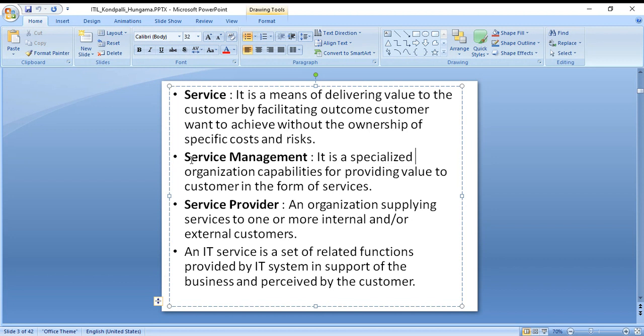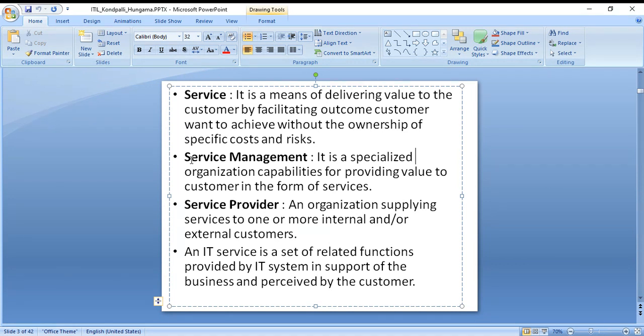So what is service management? It is specialized organization capabilities for providing value to customers in the form of services. If you combine 3 to 4 services, obviously it comes under service management. And third is service provider. Who is a service provider? A service provider is nothing but ACT Broadband, Beam Broadband. There are many other broadbands, or we have Jio Fiber. So these all are service providers to us.